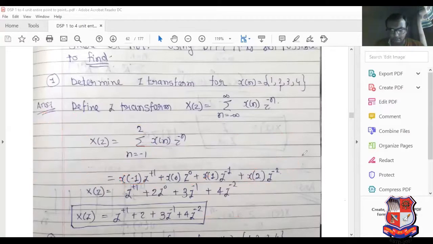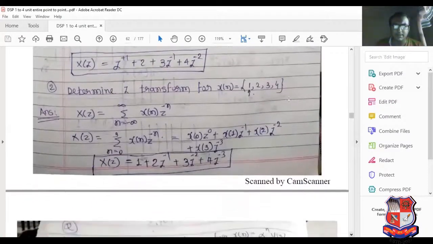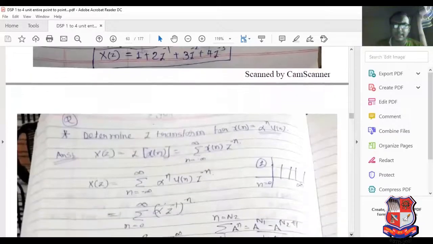Now, next point. Determine the Z transform of x of n equal to 1, 2, 3, 4. Similarly, you have to find x of 0 plus x of 1 plus x of 2 plus x of 3 z raised to minus 3. Put in the 0 to 3 values and directly we can get the answer. So it is the basic example.